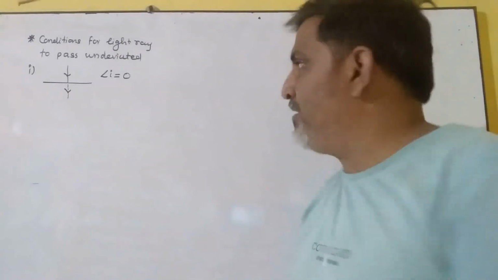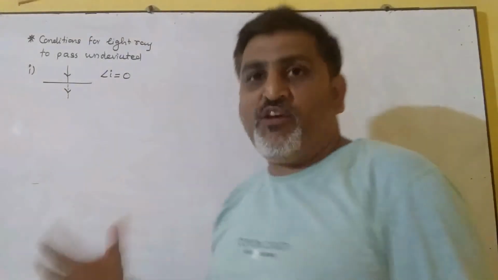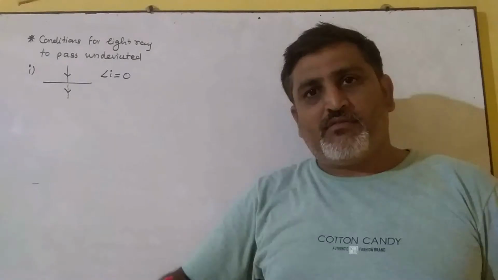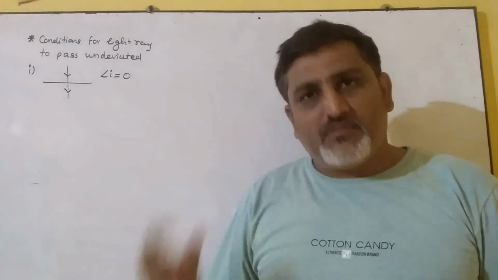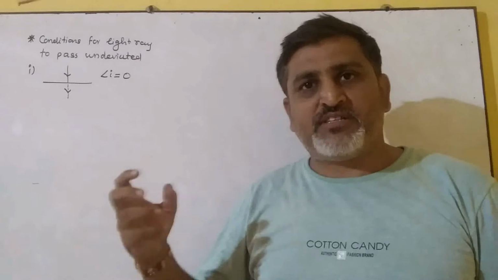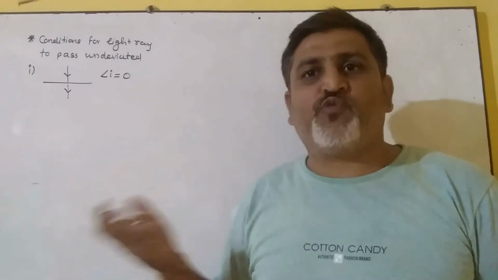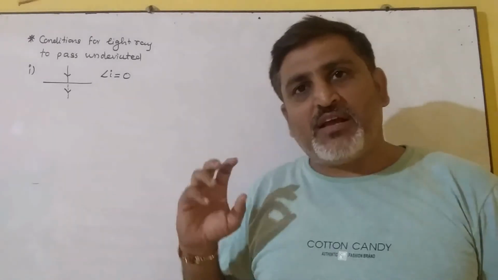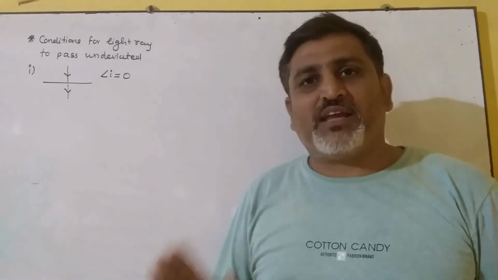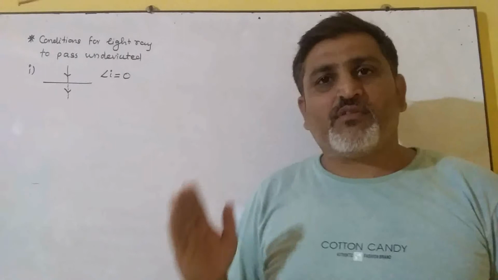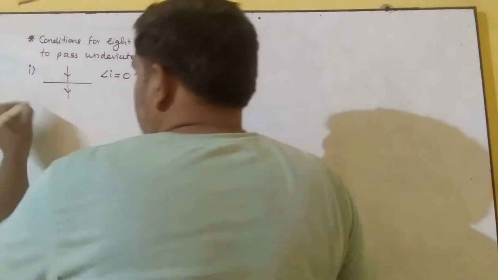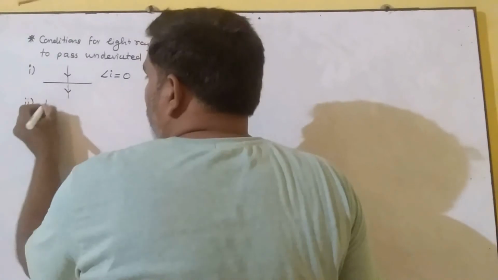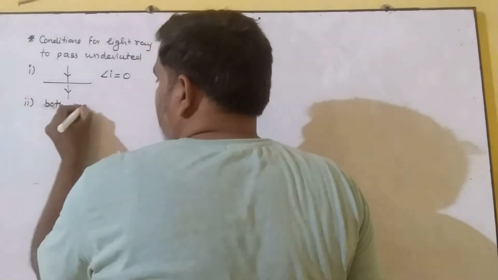So if the ray of light strikes the surface of the medium along the normal, then the angle of incidence is 0, and this is the first condition which gives us that the ray does not get deviated after refraction. Second, I can say both mediums